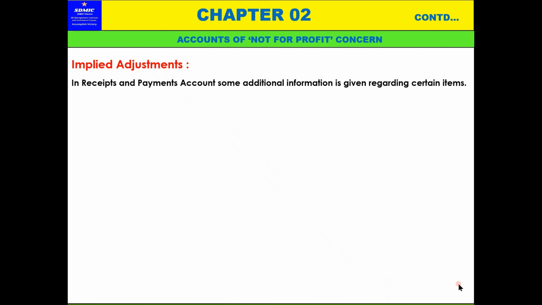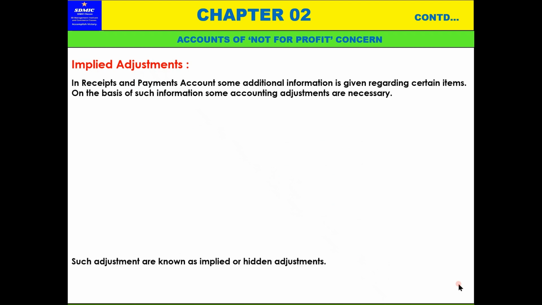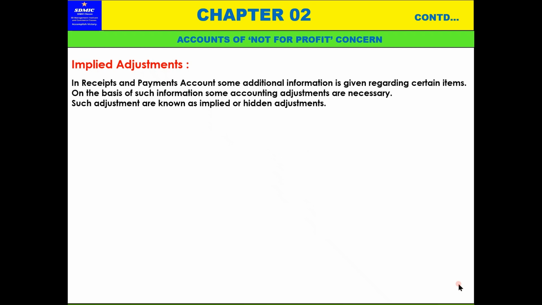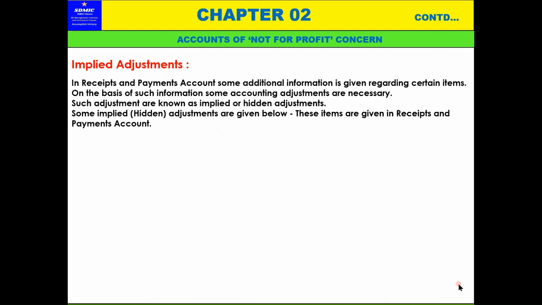In the receipts and payments account, some additional information is given regarding certain entries. On the basis of such information, some accounting adjustments are necessary. Such adjustments are known as implied or hidden adjustments. Hidden means implied, but it cannot be seen. That is the thing. Some implied or hidden adjustments are given below. These items are given in the receipts and payments account.